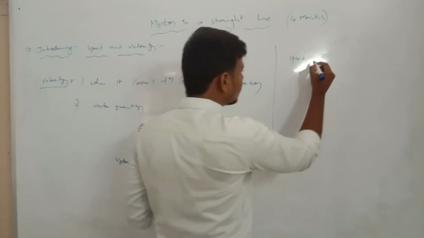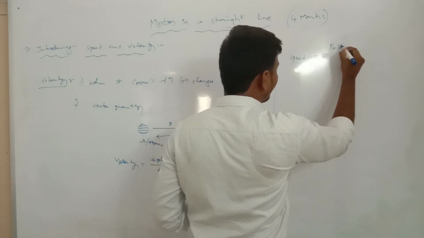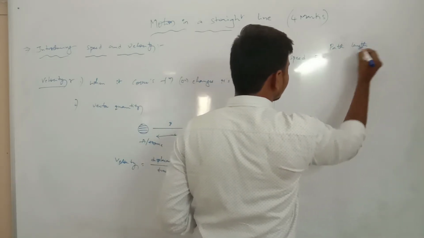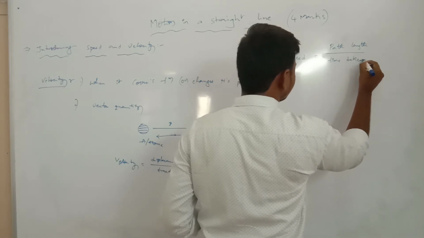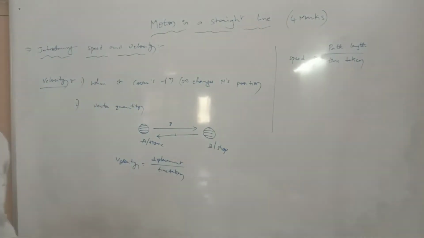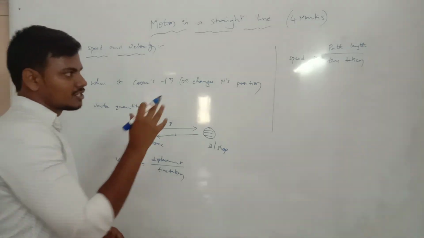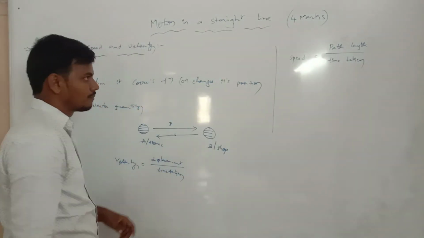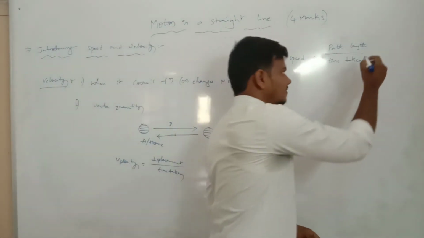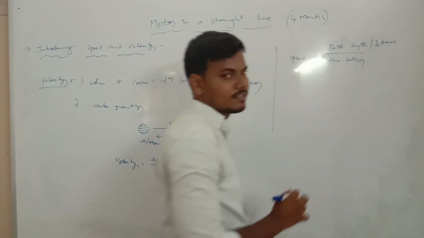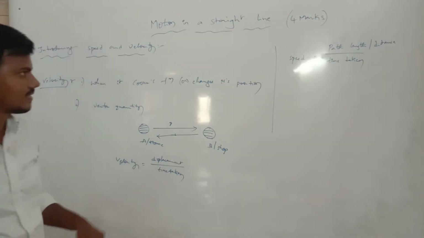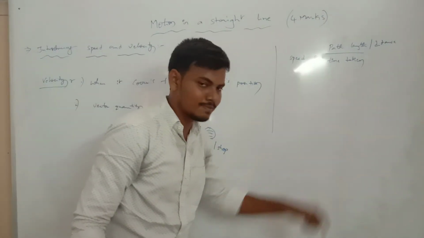Now speed is equal to path length by time taken. Path length means distance. Speed is equal to distance by time period.